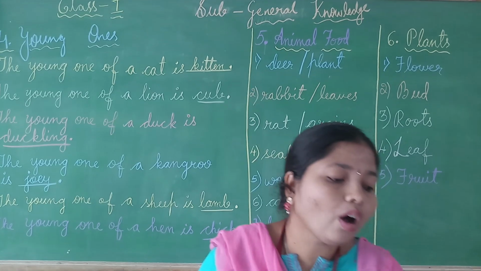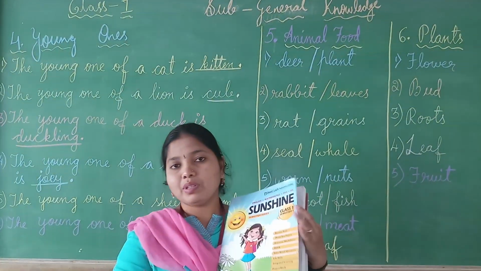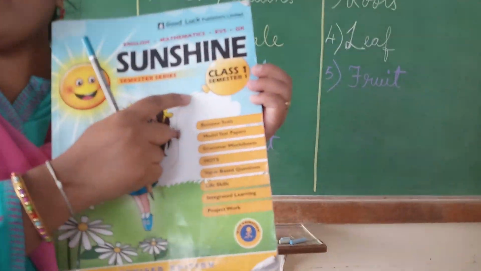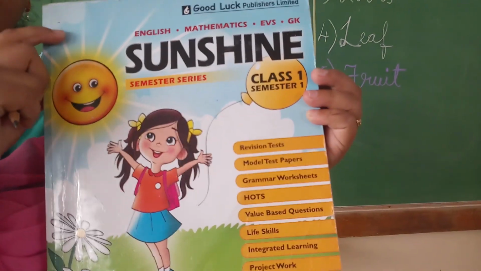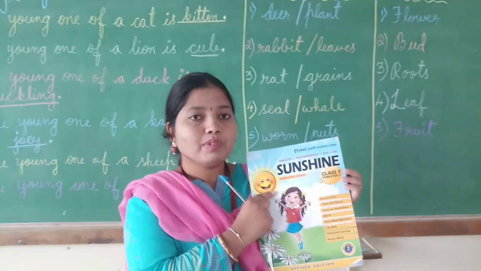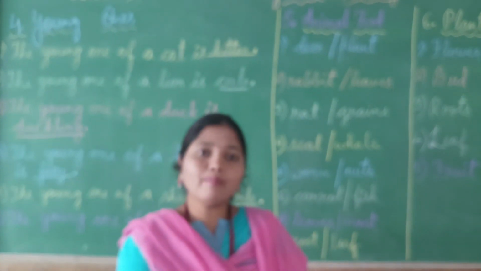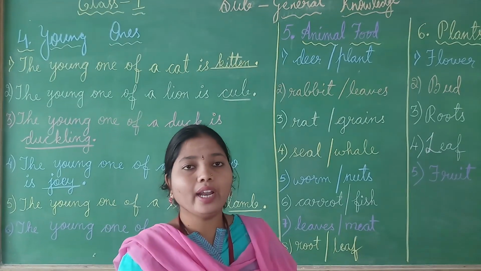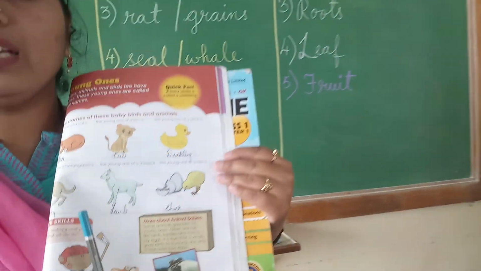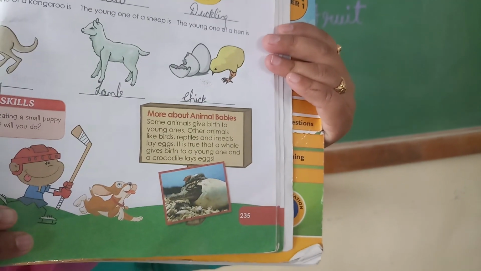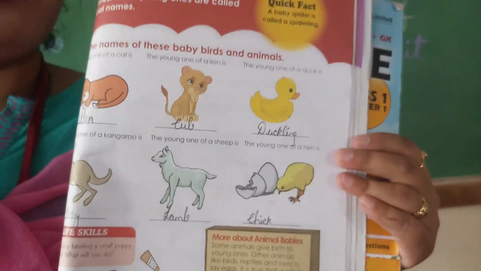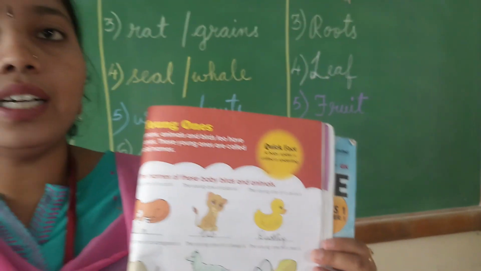Children, now all of you open your Sunshine class 1 semester 1 book. Take this book, take out your pencil and eraser, and all of you open page number 235. Children, open page number 235. I hope you all have opened page 235.